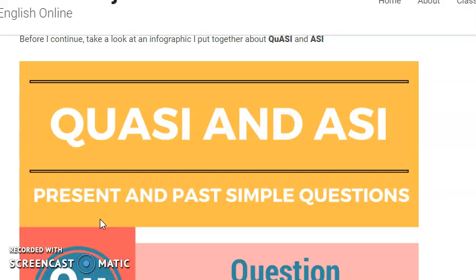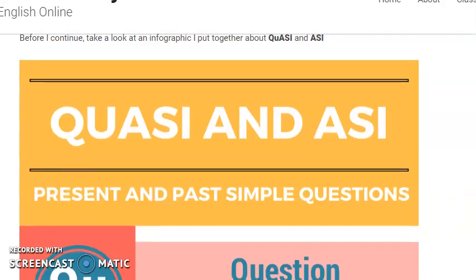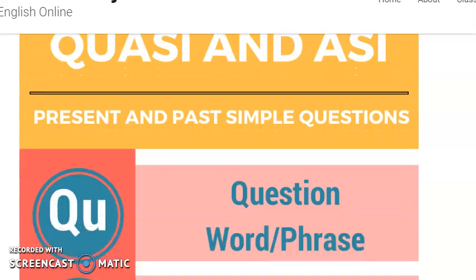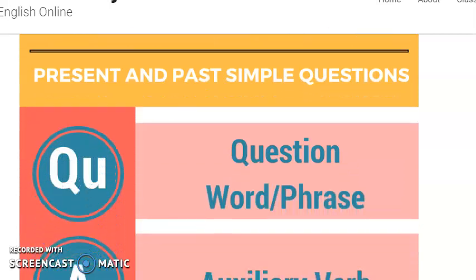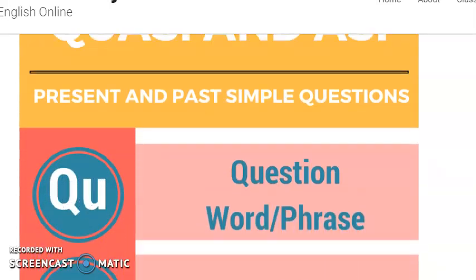In particular, today I'd like to refresh our memory about QU-A-S-I. We studied it two weeks ago, talking about questions in the present simple. Here you can also find the past, but we are interested in the present simple. If you remember, QUASI means question word, for example, what, where, why, who, and so on.